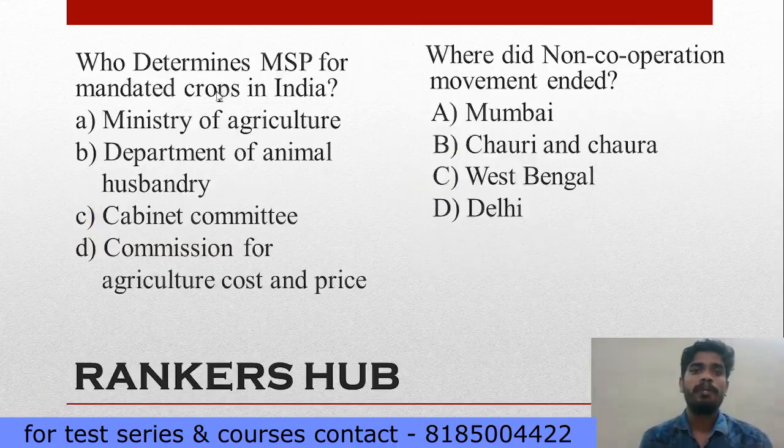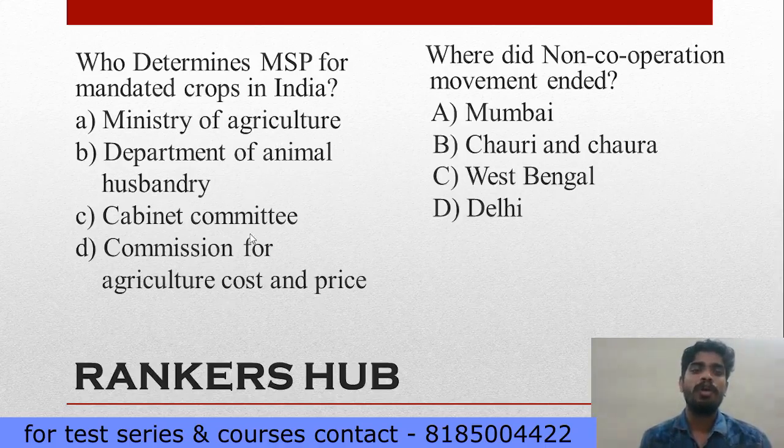Next question: who determines the MSP for mandated crops in India? First of all, you should know what MSP is. MSP is nothing but the minimum support price. The minimum support price in India is given for the Kharif season as well as for the Rabi crops. So who releases the minimum support price? First option is Ministry of Agriculture, then Department of Animal Husbandry, Cabinet Committee, and Commission for Agriculture Costs and Prices.